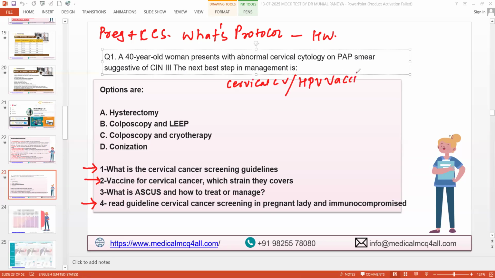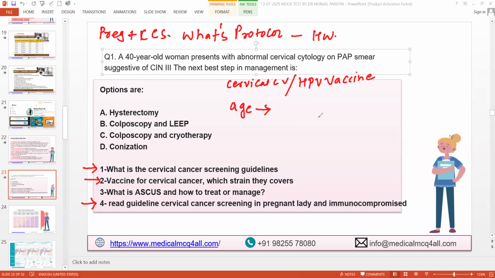Now tell me, what age is recommended to give the cervical cancer vaccine globally? If some female comes to you and asks what is the ideal age, or the recommended age between which I am supposed to take this cervical cancer vaccine? 12 to 18 years.